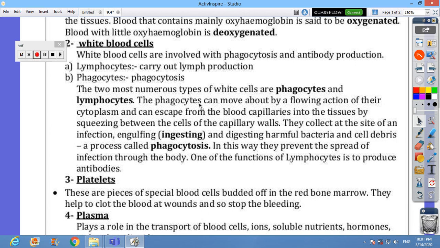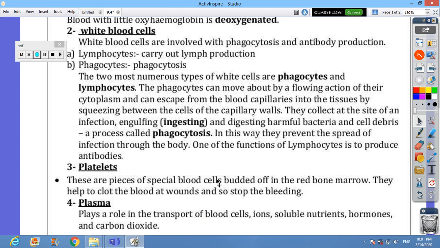The phagocytes can move about by the flowing action of their cytoplasm. They can escape from the capillaries to the tissues by squeezing between the cells of the capillaries through the pores, to exit the capillary to the tissue in order to find the microbes and engulf them. They collect at the site of an infection in order to ingest the microbes and digest them using enzymes. That's why you may find some debris of broken down cells inside the phagocytes.